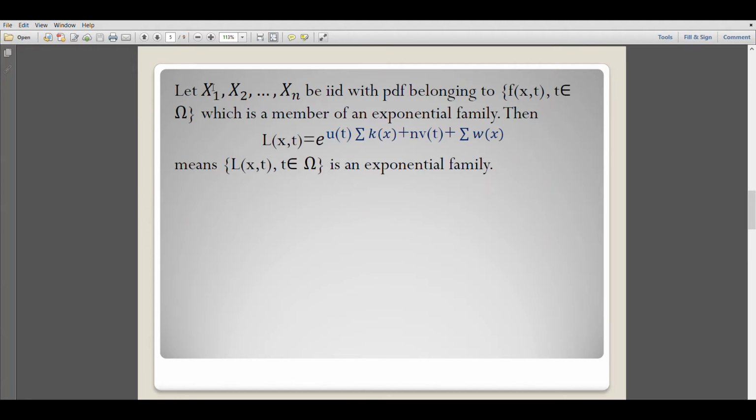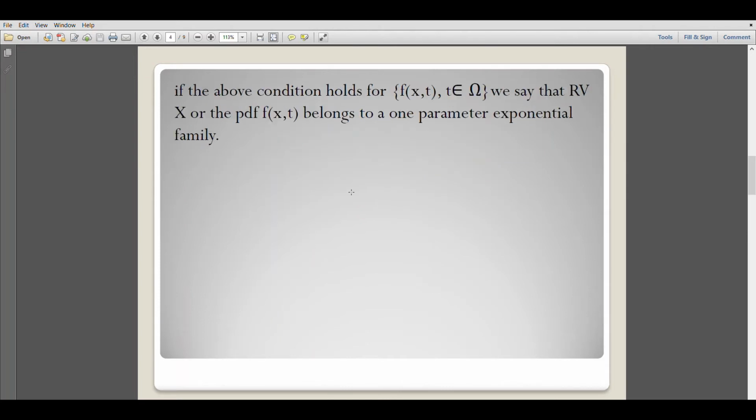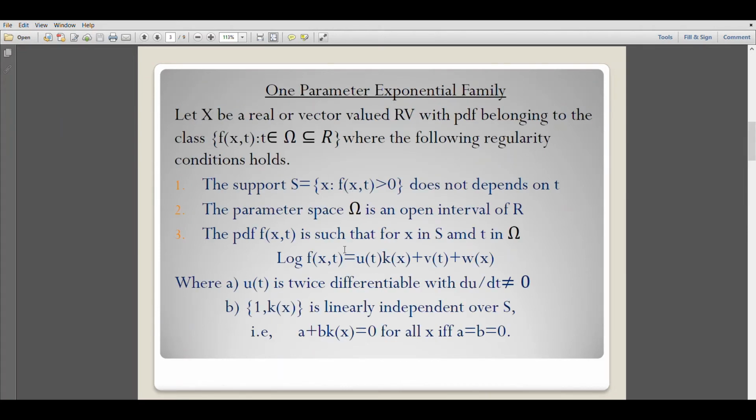So we consider a random sample of size n from an exponential family member, and so we have the joint density, which is given by L of x comma t, the likelihood function. Since f is a member of exponential family, we have log f of x comma t equal to u of t into k of x plus v of t plus w of x. From this we can write f of x comma t equal to e power u of t into k of x plus v of t plus w of x.